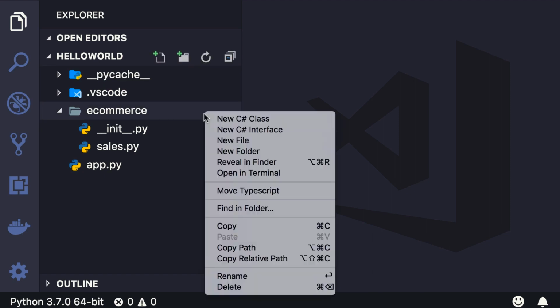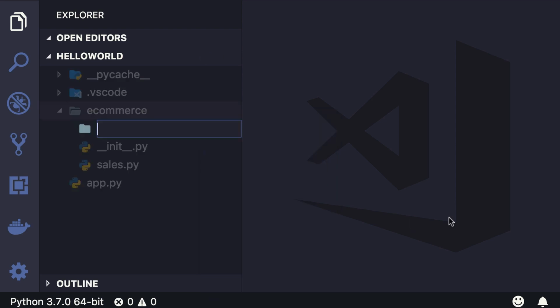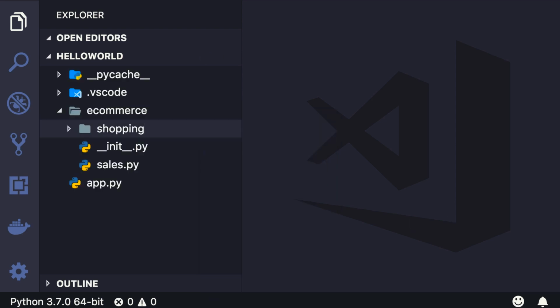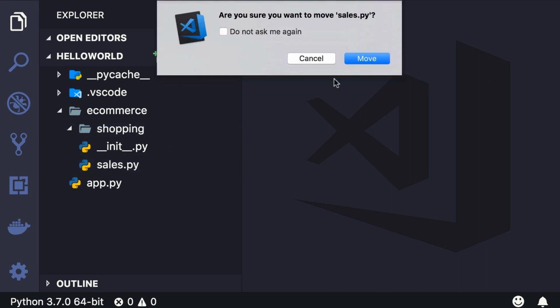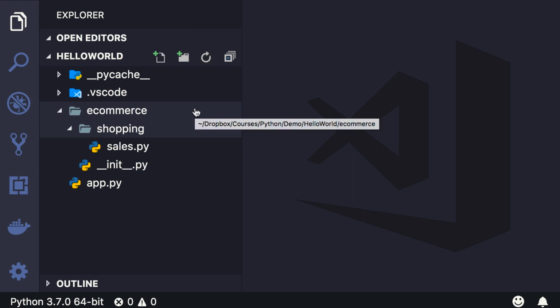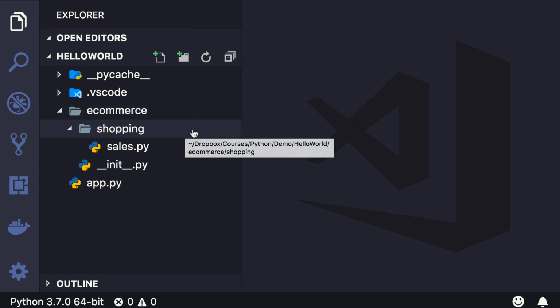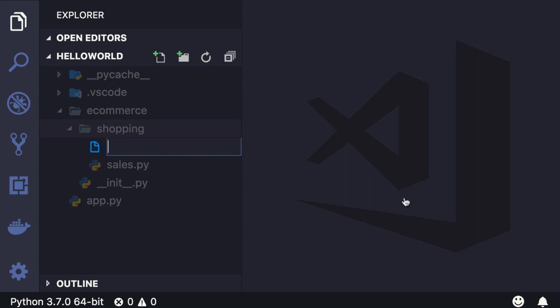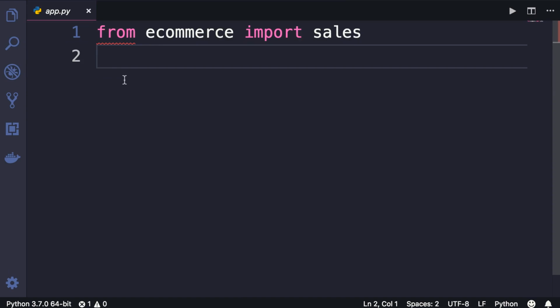So I'm going to add a new folder here, call it shopping, and then move the sales module in this folder. So on the top, we have the e-commerce package, and under that, we have the shopping package. Now, currently, shopping is not a package because in this folder, we don't have the init file. So let's add a new file, __init__.py.